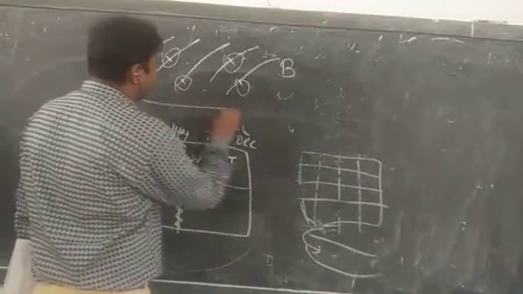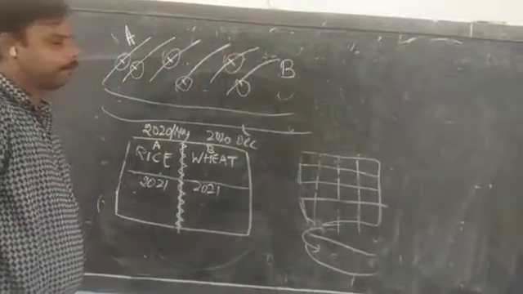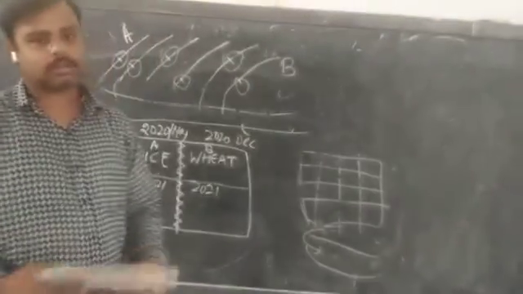For that, a drainage system can be developed just beside the main plot, and an outlet can be developed this way, so that whatever surplus water is there can move out. That is the drainage system.